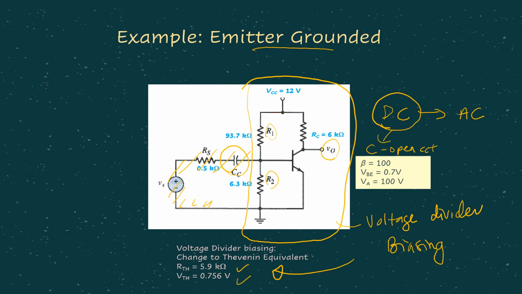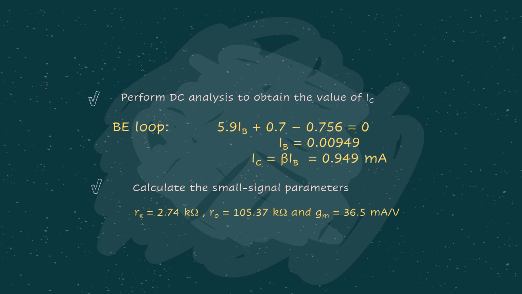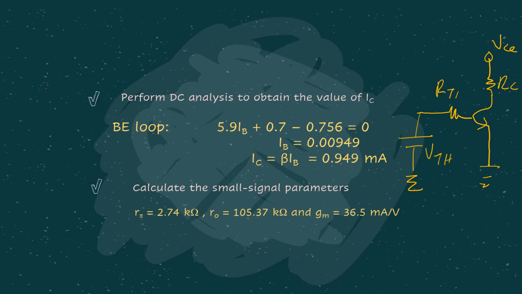For this particular case, RTH and VTH are already given. Since we already found the VTH and RTH values, they can be placed in our input loop, so this is VTH and this is RTH.